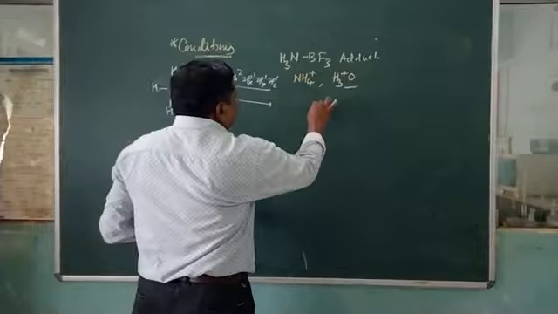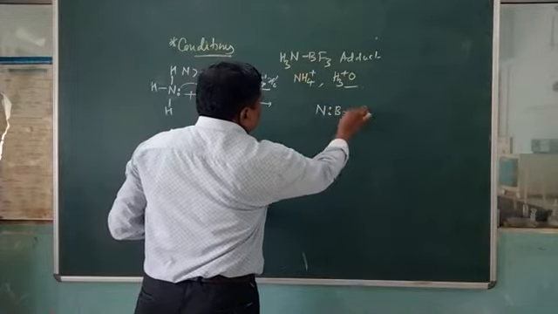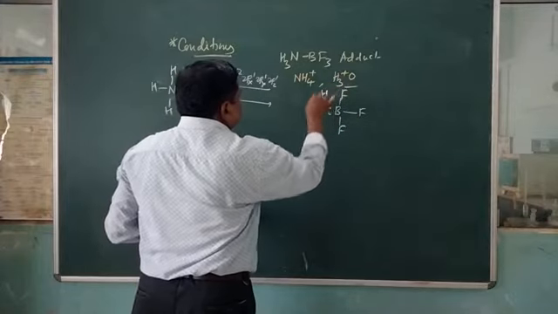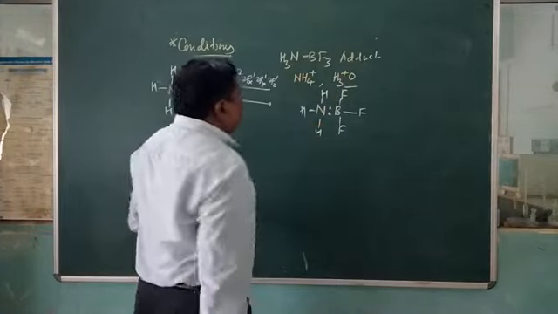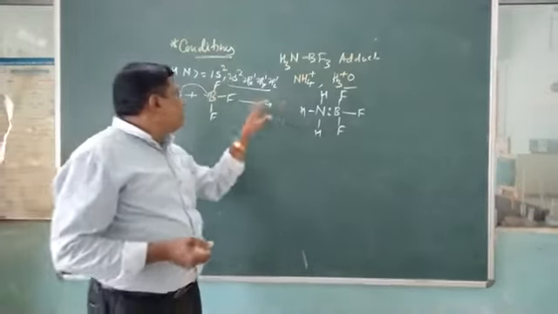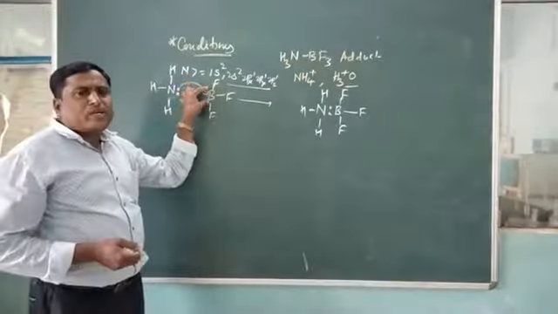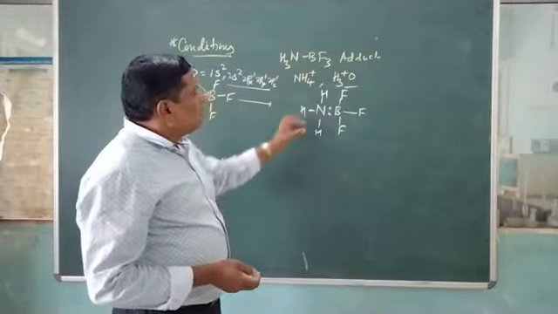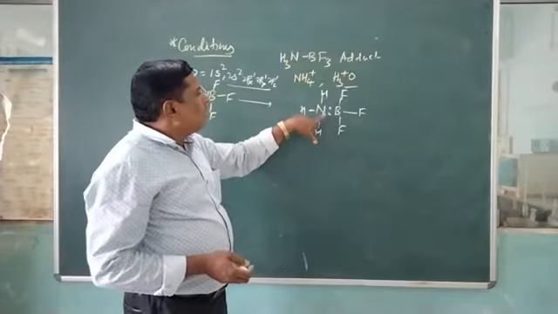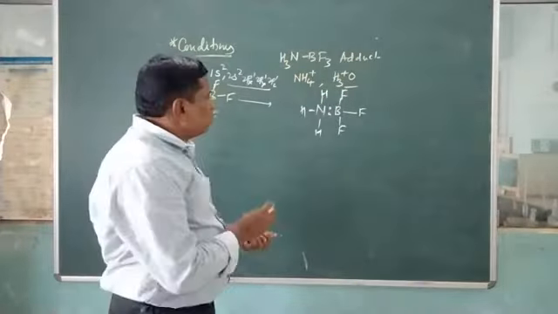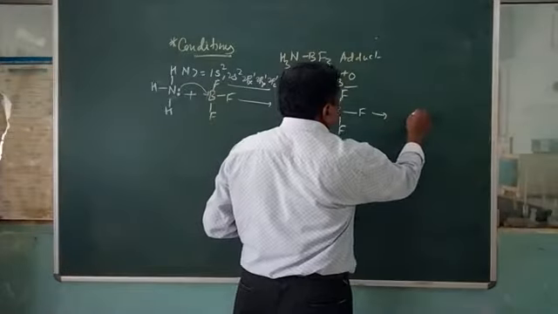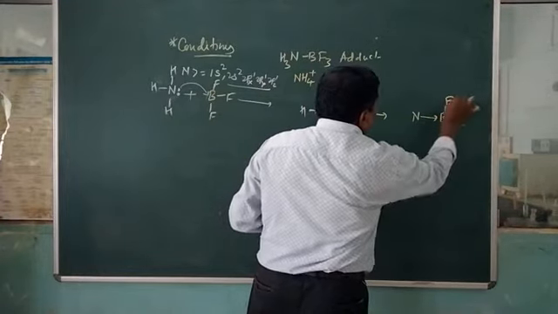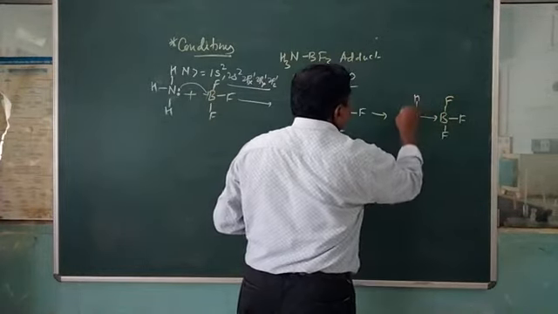Means here we take nitrogen and boron, and the attachment will be taken. Nitrogen possesses a lone pair of electrons. Boron has a vacant orbital and can accept the electrons. Now the lone pair of electrons is present between the nitrogen and boron. This can also be shown as nitrogen with H and H, and F and F.